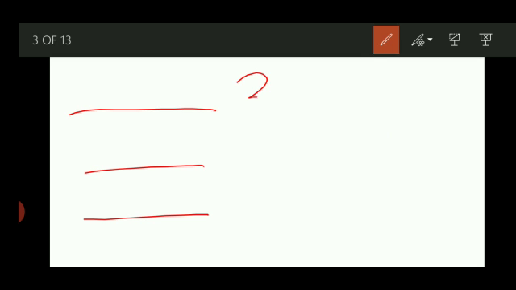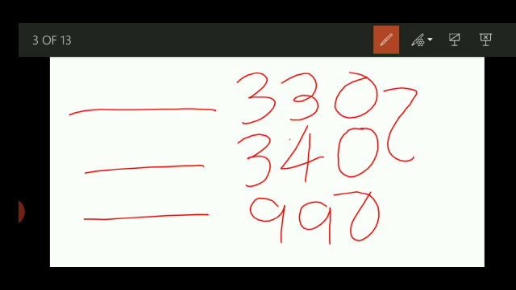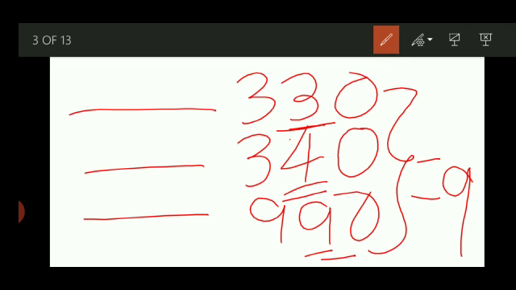Now I am writing exceptional numbers. 330, 340 and 990. Very difficult because the number is very big. I already told the last number 0 is always changed into 9. You don't have to do anything else. 0 will change into 9 and the number which is sitting near the 0. Only the first number will be 3. Here also 3. Here also 9. Got it?